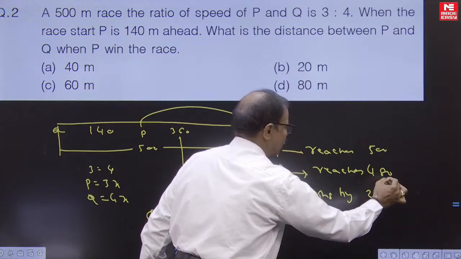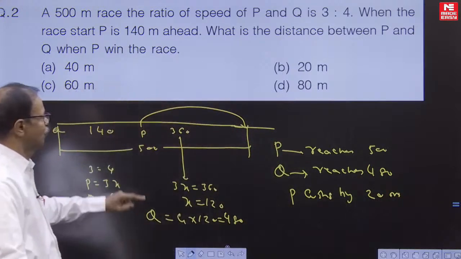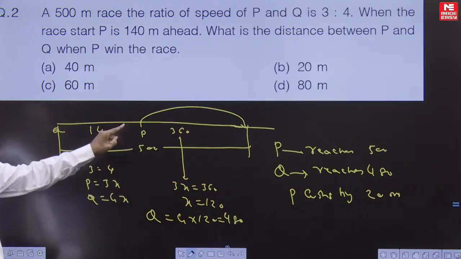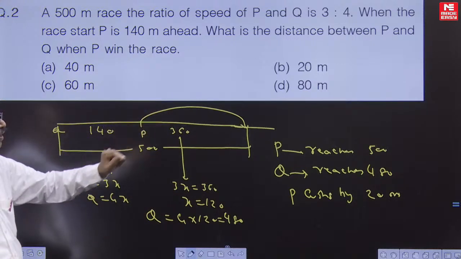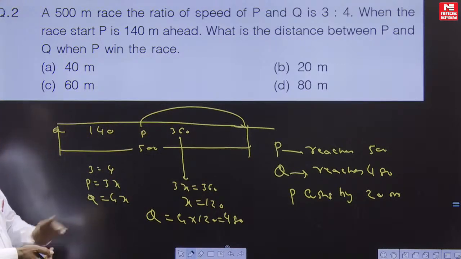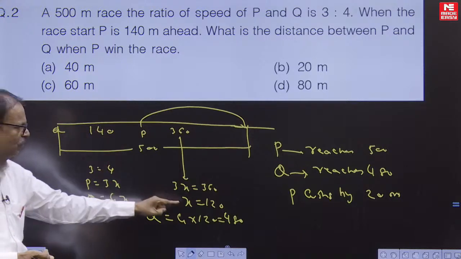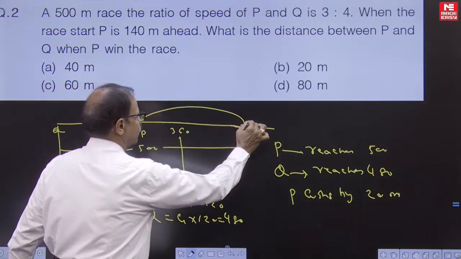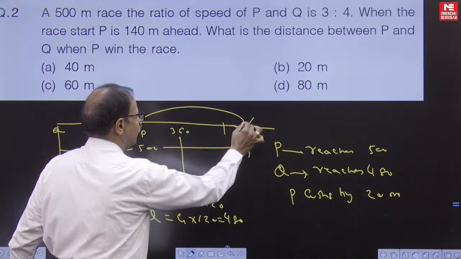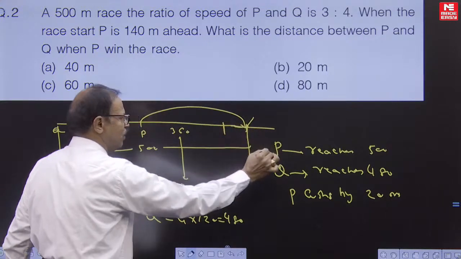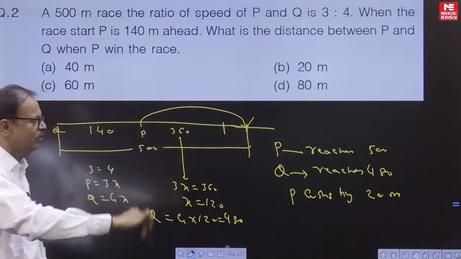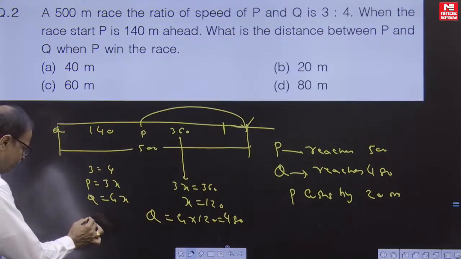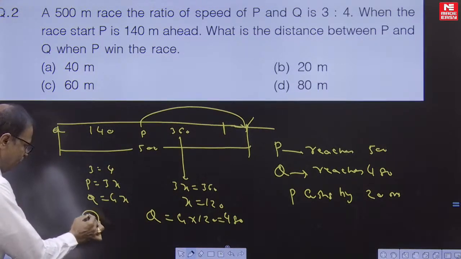If you are writing directly also, nothing wrong. Your most important value is 360 meters. X is 120. When P goes to the end of 500 meters, Q goes to 4 into 120, 480. When P is at the last place, Q is somewhere here. Difference will be 20 meters. P wins by 20 meters of the race. According to the given multiple choice, B is the answer.